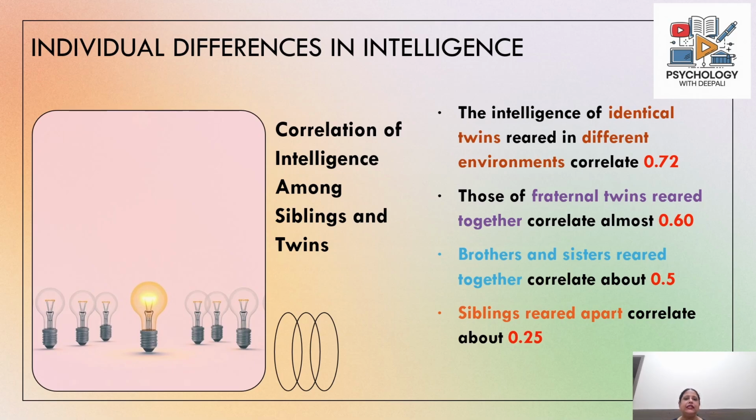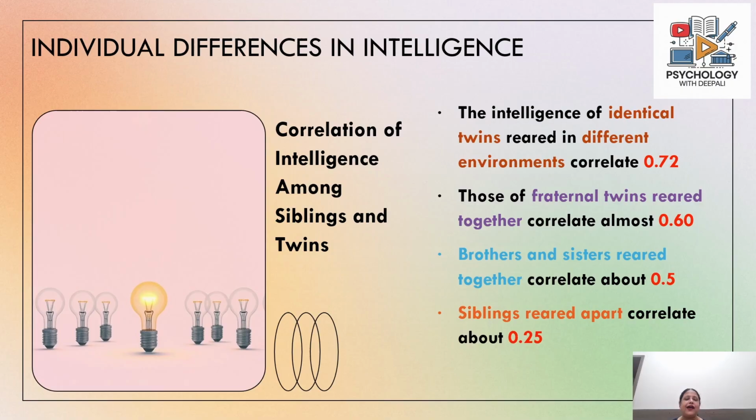Now, if you look at the correlation for fraternal twins, studies show that it is almost 0.60, since they have only 50% similarity of genetic potential and yet are staying in the same family and growing up together. Then you have siblings who are reared together; their similarity in intelligence is around 0.50.